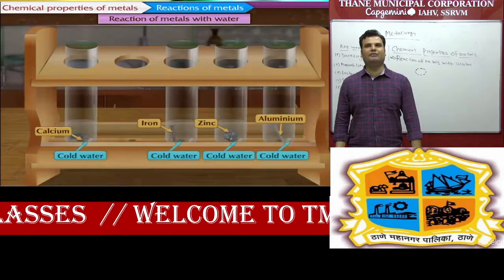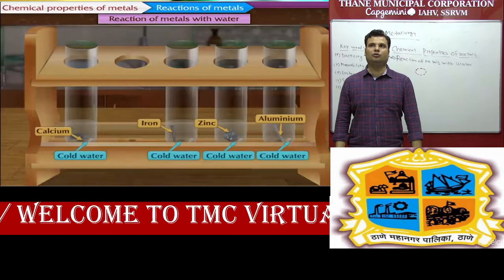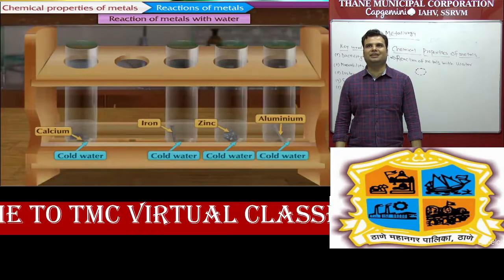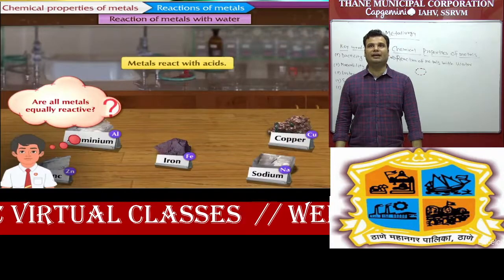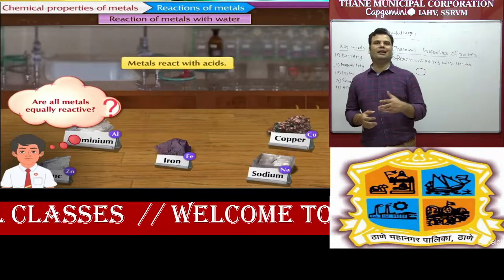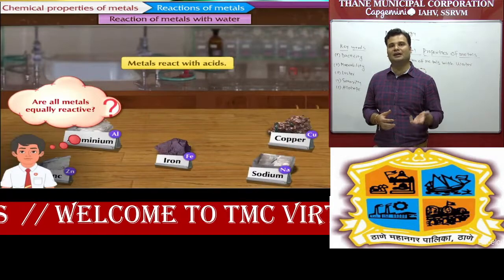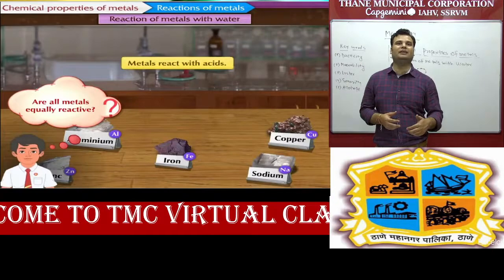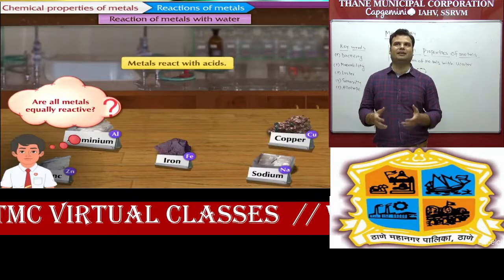So again, one time we can take a revision. Calcium can react with cold water. Iron, zinc and aluminum cannot react with cold water. You can see the same thing in this place. Next, are all metals equally reactive? No. You can see in some examples, some metals react with cold water, some with hot water, some with steam, and some, like gold, copper and silver, do not react with cold water, hot water or even steam. So we can say that all metals are not equally reactive.